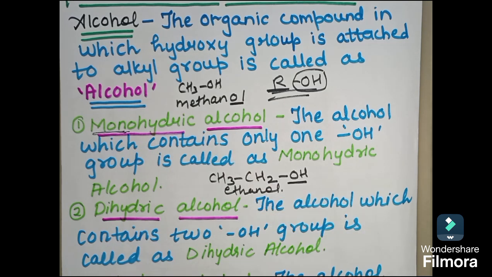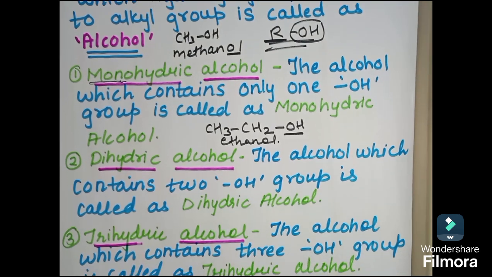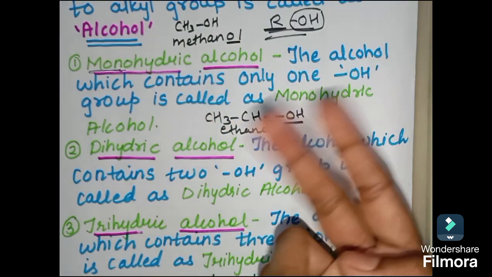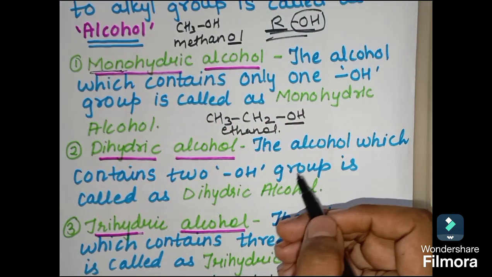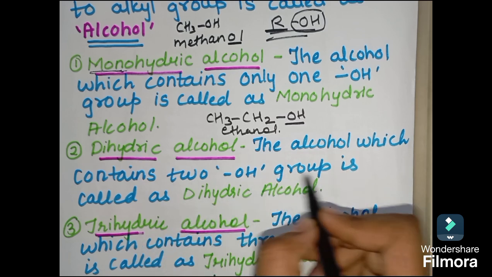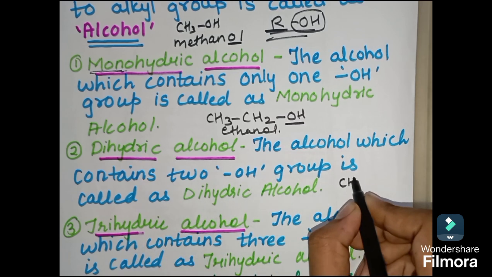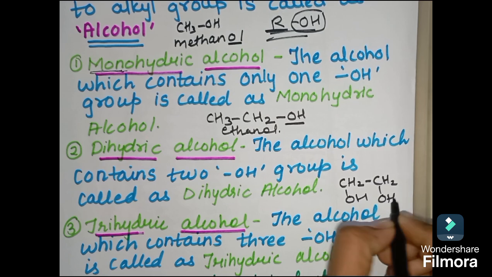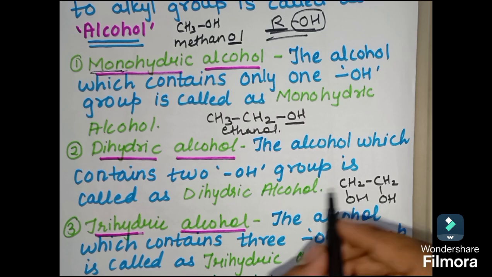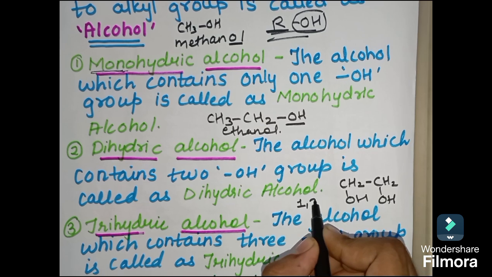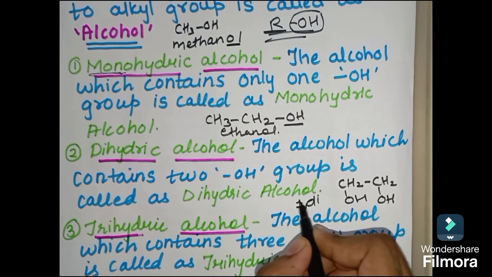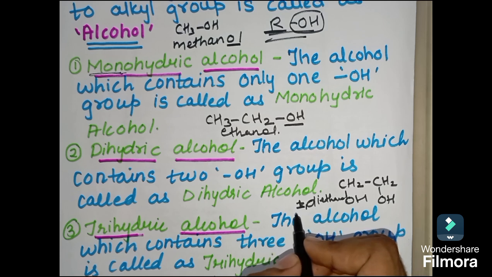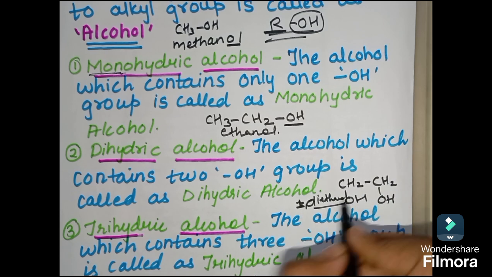Now students, we have the next one, that is dihydric alcohol. You can guess di means two. Any compound which contains two OH groups or two hydroxy groups is called dihydric alcohol. Let me give you an example. CH2CH2, with OH and OH. Now you can name it as 1,2-ethanediol. You don't have to number it, or else you can say ethanediol.